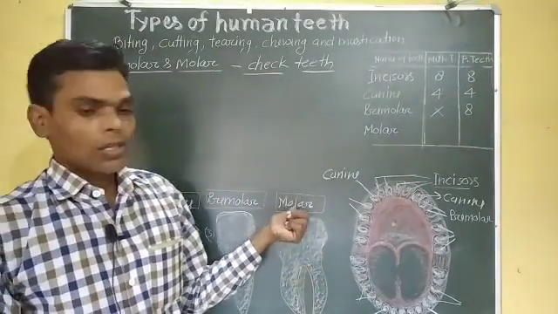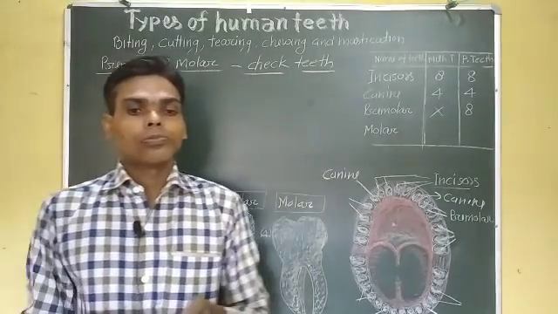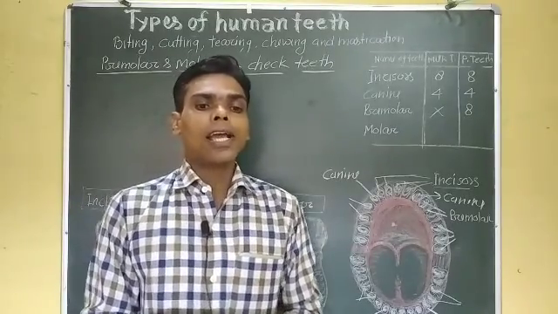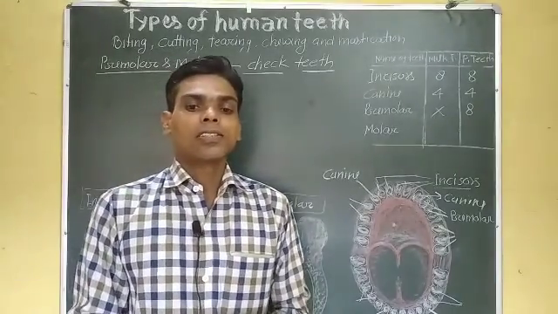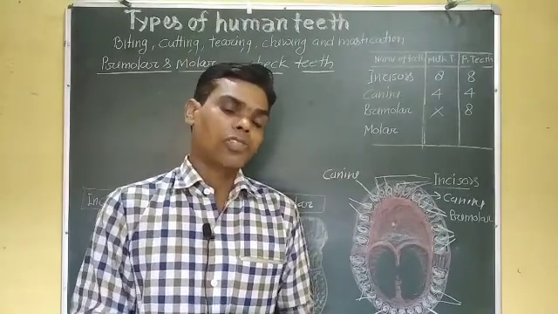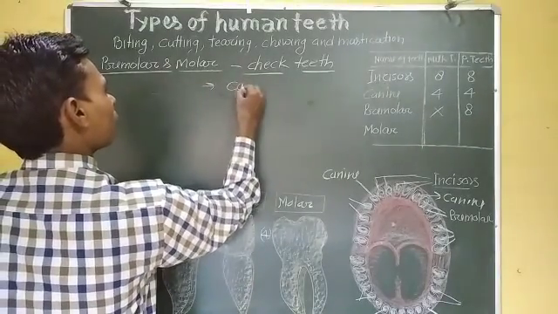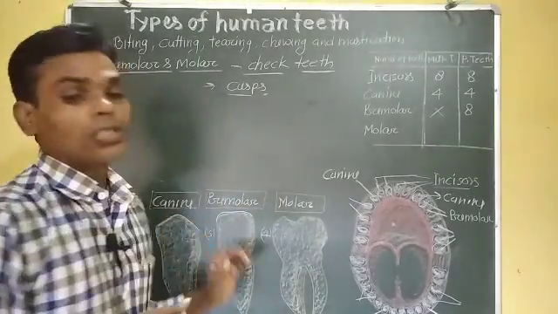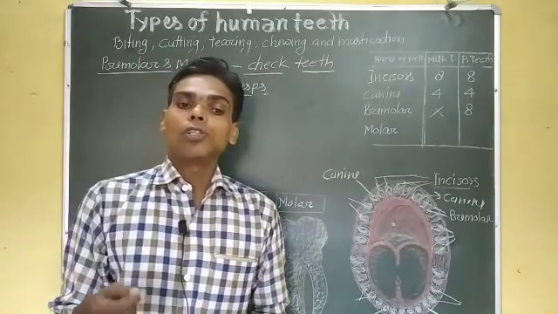In permanent dentition, they have a broad humped upper surface. The humps are called cusps, whose number may vary from 1 to 3.